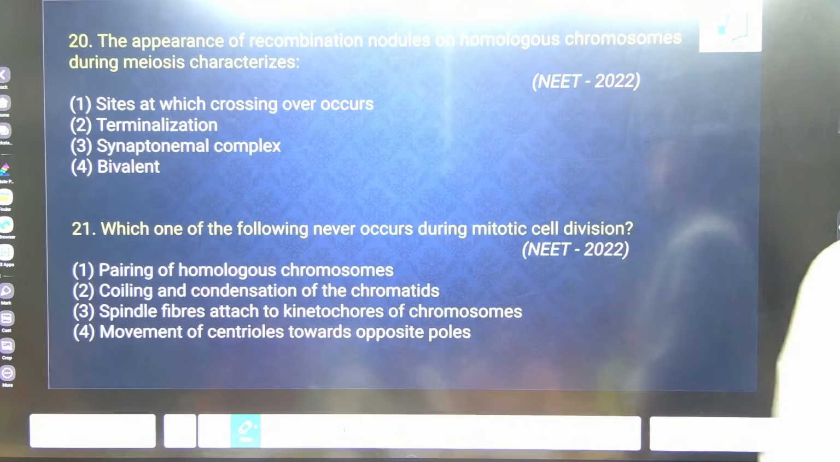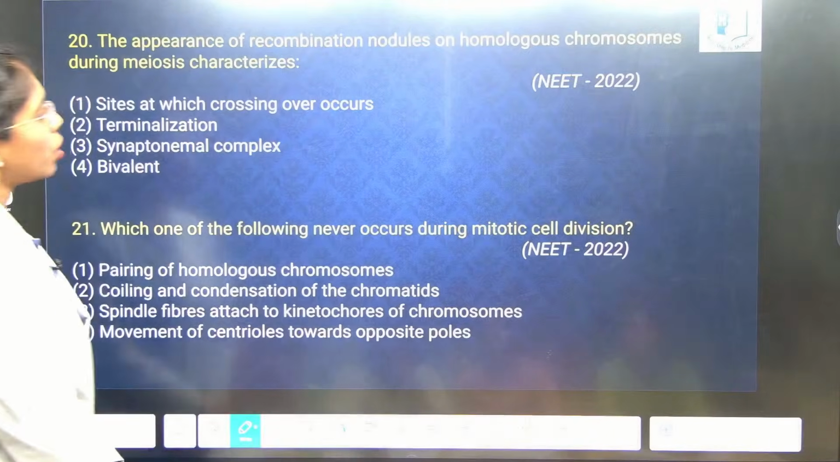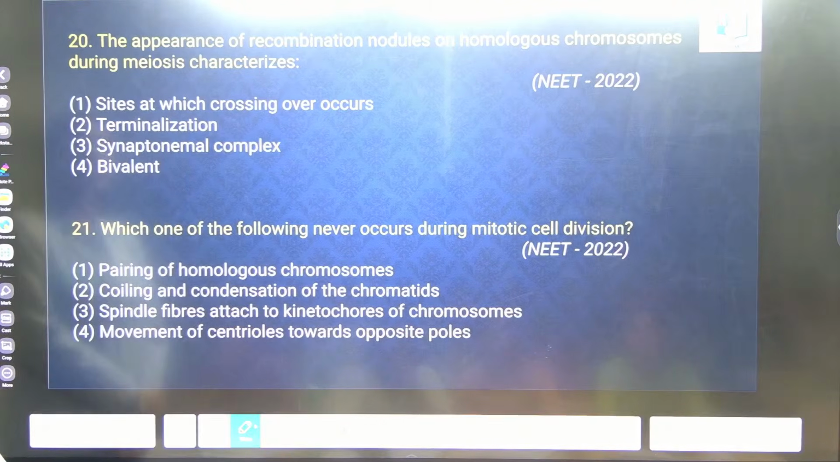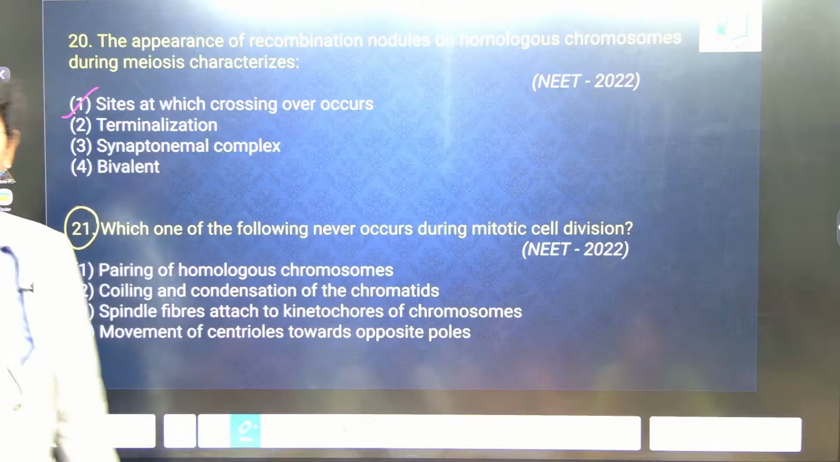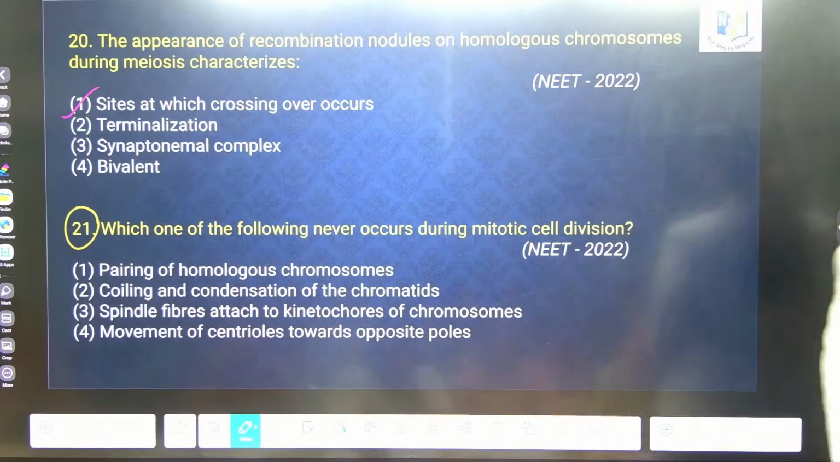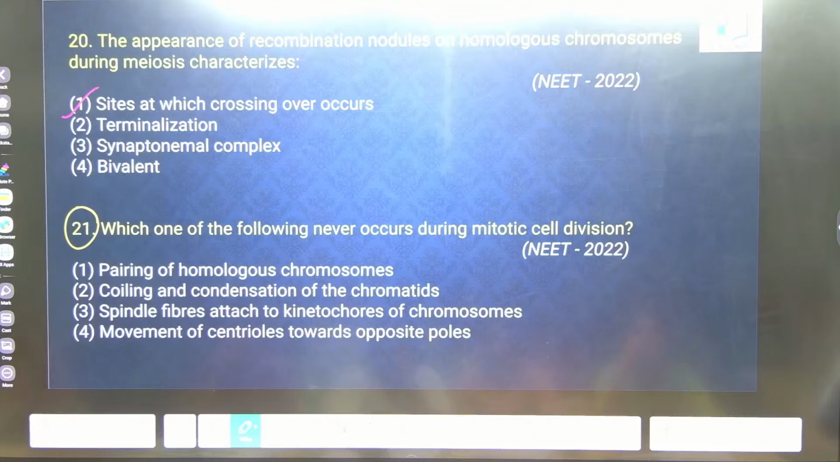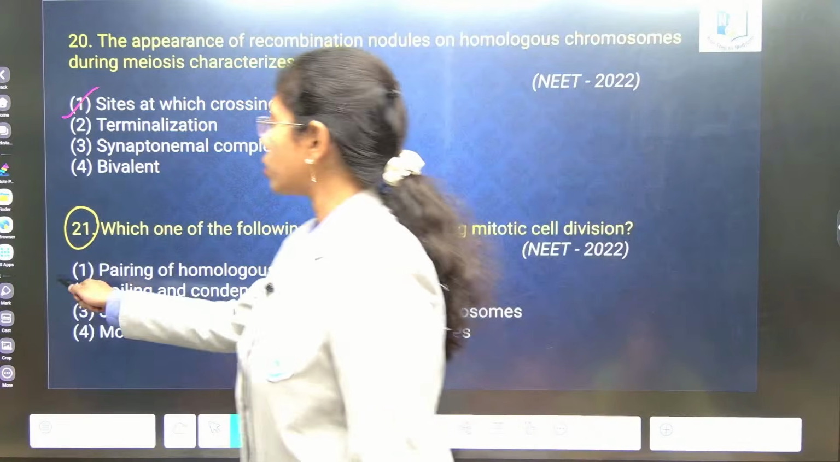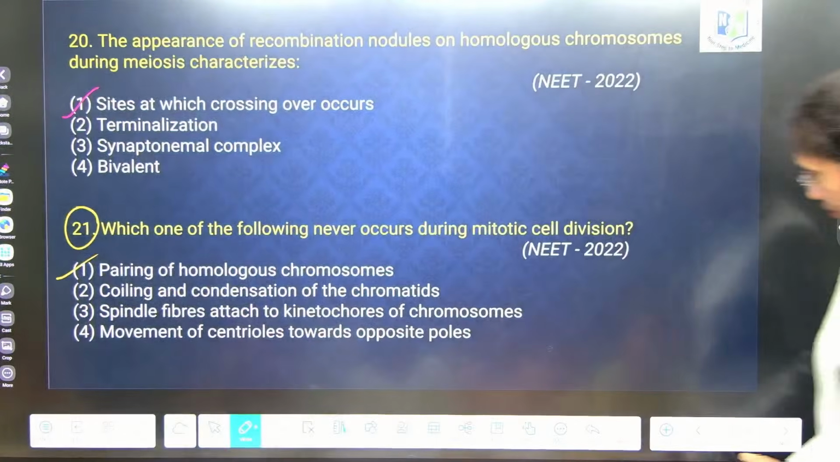Good. 1. The appearance of recombination nodules in homologous chromosomes, meiosis, are sites of crossing over occurs. Nodules are formed at the sites of crossing over. Lavanya, try out one question at least. Which of the following never occurs during mitotic divisions? Yes. Pairing doesn't occur, crossing over doesn't occur. Next.